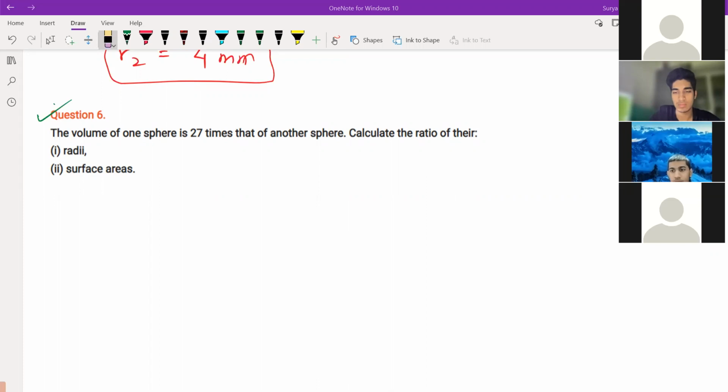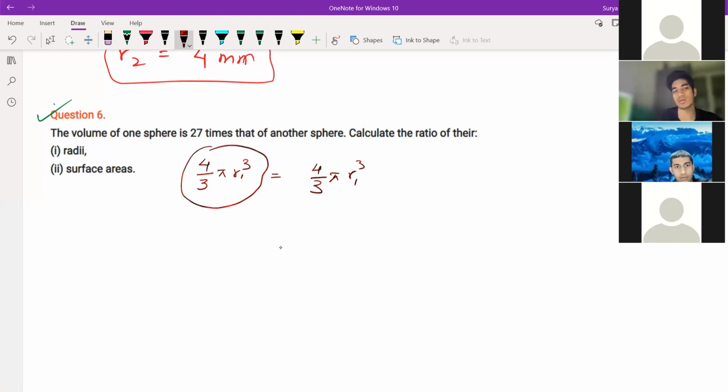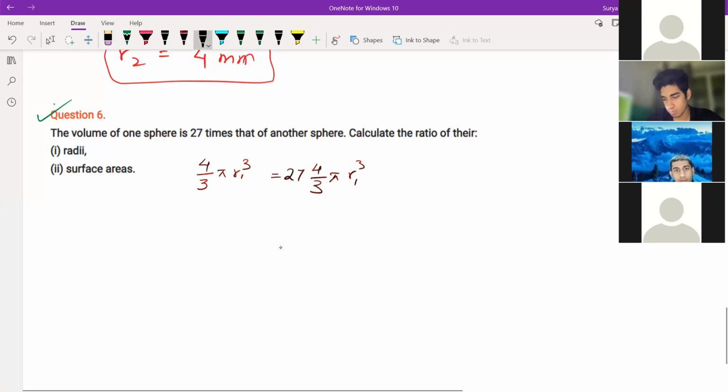4 by 3 pi r cube. We're comparing, right? See, we're comparing the volume of one, 4 by 3 pi r cube. R1, R2 you can put here. So volume of one sphere is 27 times the other. So this sphere is 27 times the other. Means this is bigger, should multiply with this only, right? So now what we can do? We can cancel now. 4 by 3 will get cancelled. R1 whole cube is equal to